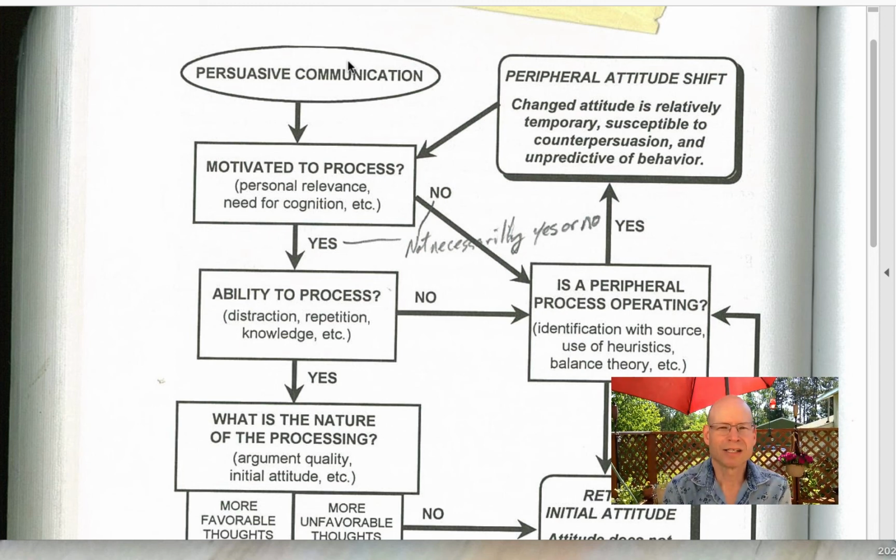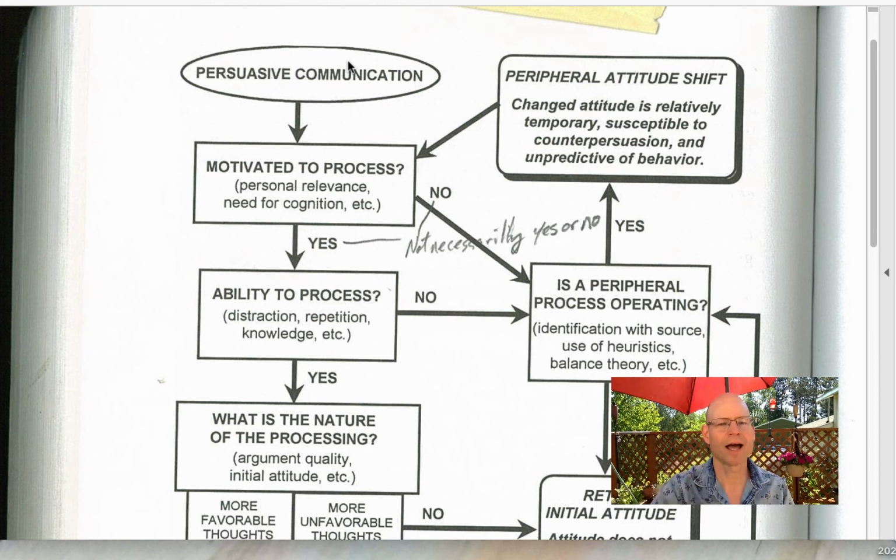Okay, so default would be more likely peripheral route unless something sparks us to want to take that central route and elaborate. So the question is, what might make a person want to elaborate? What might make them want to take the central route? And research is showing two big factors.